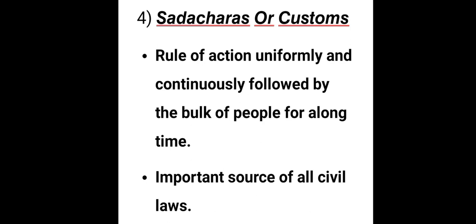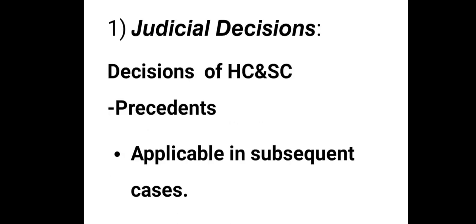Fourth ancient source, Sadacharas or customs. Custom is a rule of action uniformly and continuously followed by the bulk of people for a long time. Custom is recognized as an important source of all civil laws. In modern sources, number 1, judicial decisions. The judicial decisions of High Court and Supreme Court are binding in nature and are published in law reports. These decisions of High Courts and Supreme Court are considered as precedents and applicable in subsequent cases.